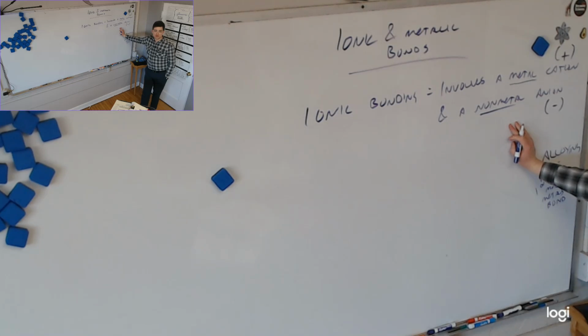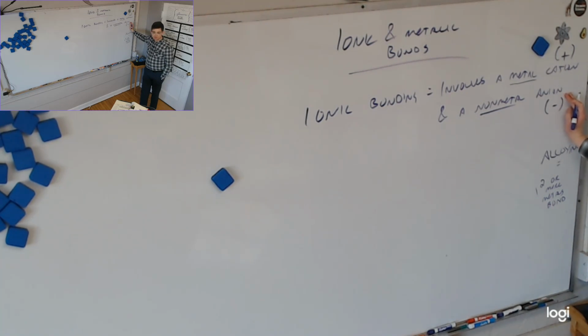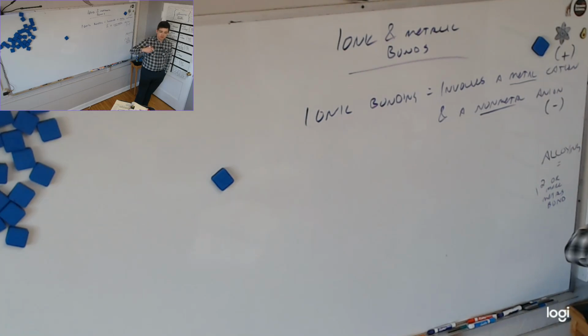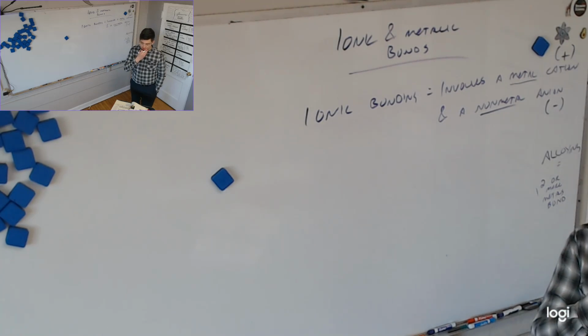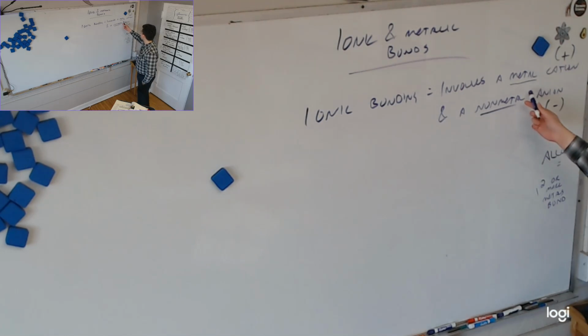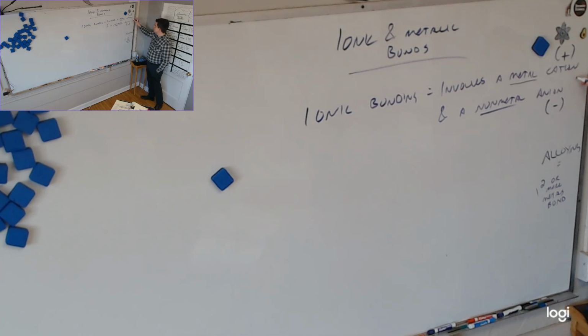What has happened with the electrons of a nonmetal that makes it so it now has a negative charge? What has it done with those electrons? It has gained electrons. Just let that sink in for a second because that's something a lot of people get confused about. What happens to the charge when you gain more electrons? It decreases. You have a negative charge now because electrons themselves have a negative charge. So if you're an atom and you gain an electron, you now have a negative charge.